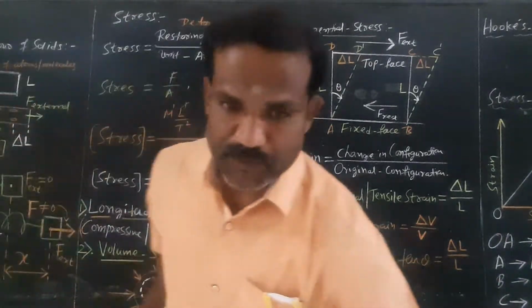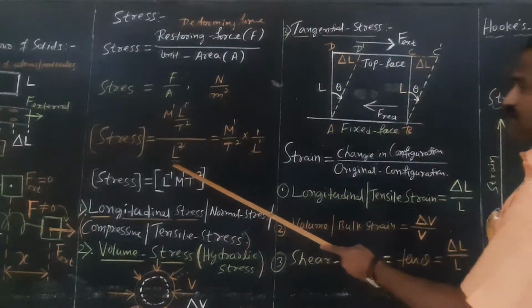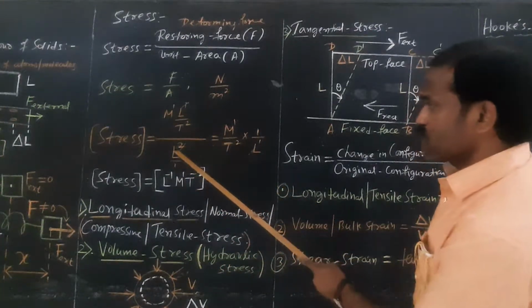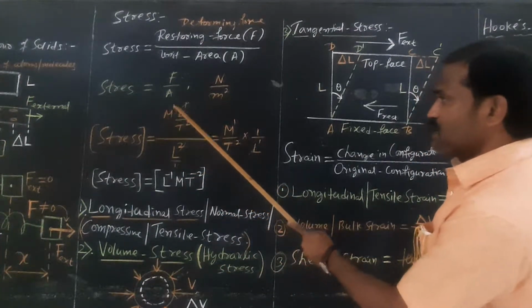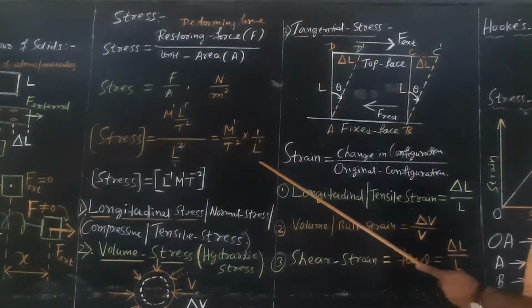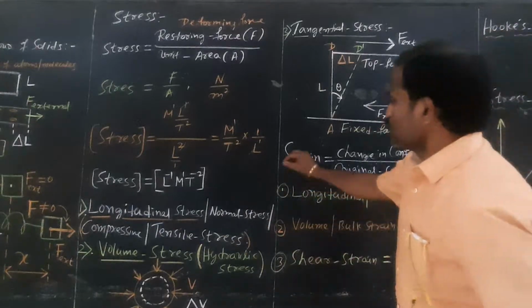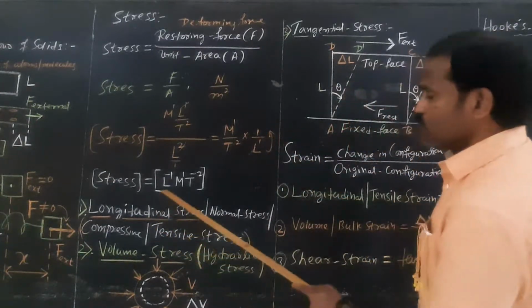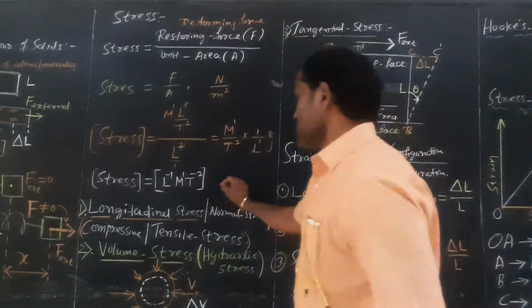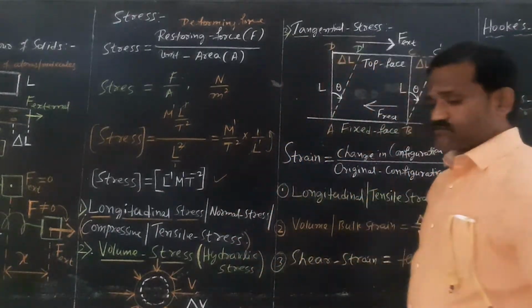So now take the reciprocal. Therefore, L power 1 gets cancelled, giving M by T square into 1 by L power 1. So L power 1 will go to the numerator, and we will get L power minus 1, M power 1, T power minus 2. This is the dimensional formula for stress.